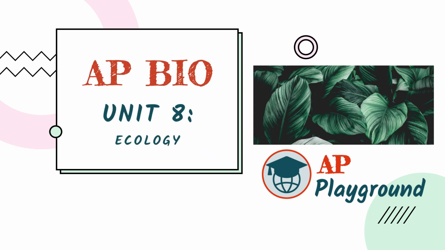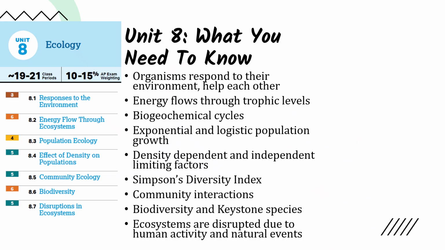Today we're reviewing Unit 8, Ecology. So, things you need to know for Unit 8. Organisms respond to their environment and behaviors that help each other are going to be favored. Energy flows through trophic levels in ecosystems while matter cycles. We have population growth that is both exponential and logistic, and this is due to density dependent and independent factors.